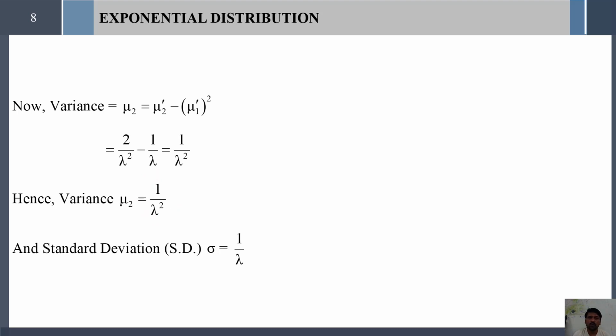If you take the square root of the variance value, we get the standard deviation. Therefore the standard deviation of the exponential distribution is nothing but the square root of 1 divided by lambda square, that is nothing but 1 divided by lambda. Therefore, SD sigma equals 1 divided by lambda for the exponential distribution.